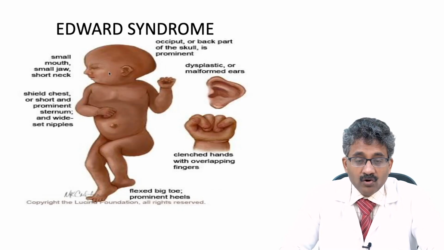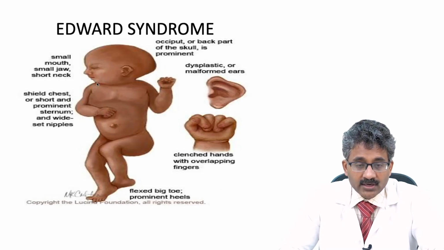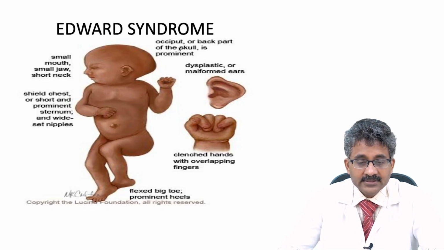So this is Edwards syndrome, where there is micrognathia. You can see here micrognathia, a small mouth and small jaw, and occipital protuberance. Occipital protuberance will be there along with a clenched fist. The fist will be clenched. Occipital protuberance and low set ears also they will have in Edwards syndrome.